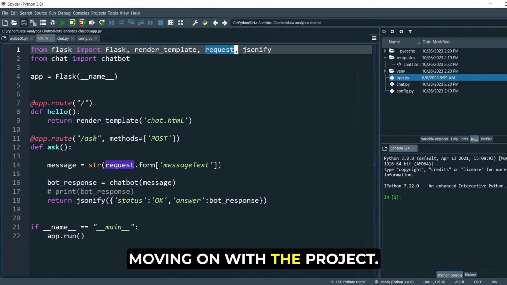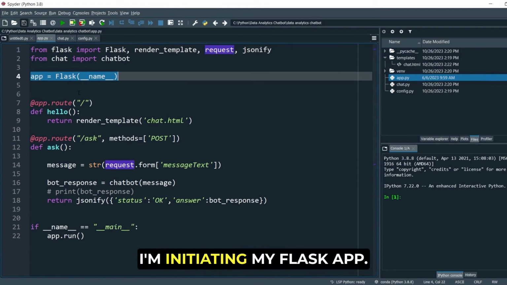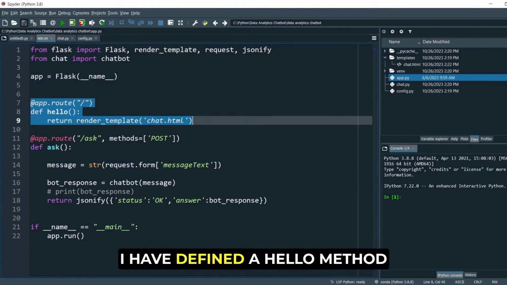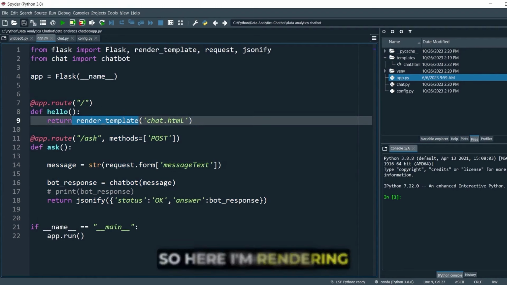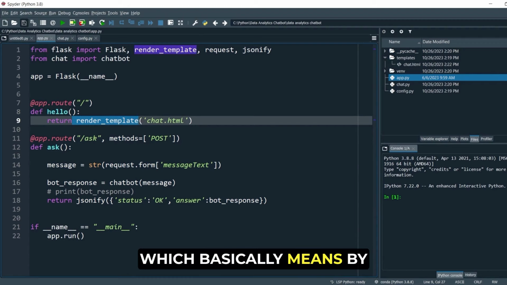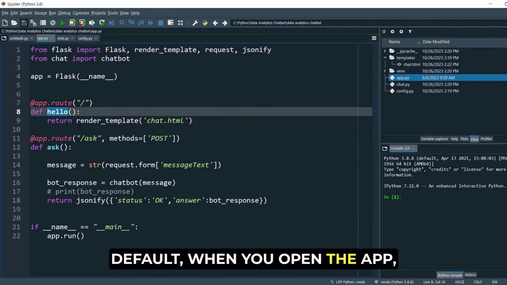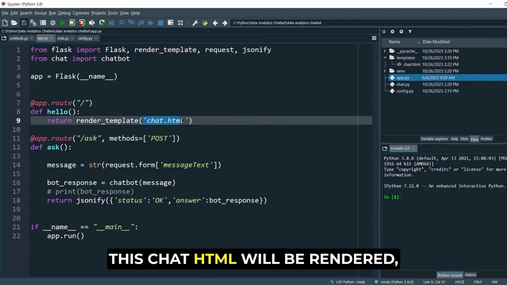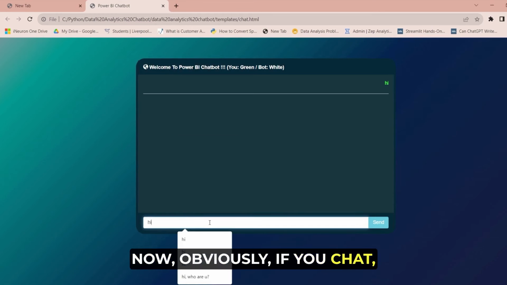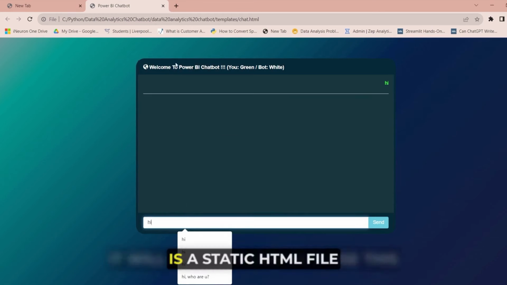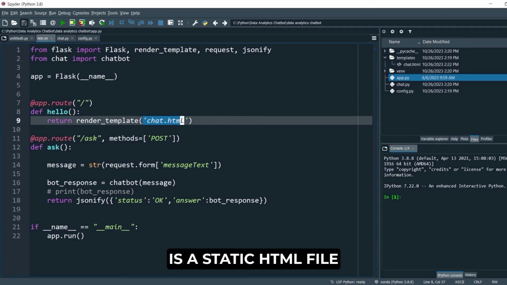So moving on with the project, it's very simple. I'm initiating my Flask app. I have defined a hello method and an ask method. Here I'm rendering the template, which basically means that by default when you open the app, this chat.html will be rendered, which looks like this, right? Now obviously if you chat, it will not respond because this is a static HTML file.